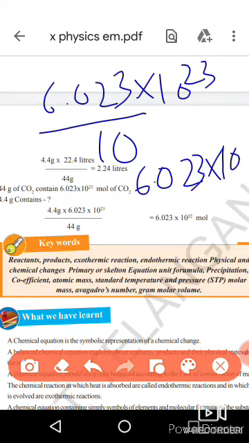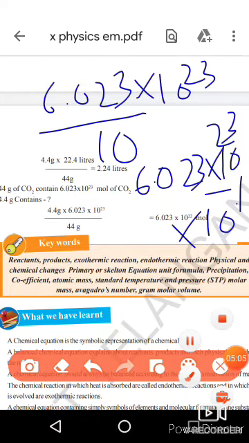When the bases are the same, powers are added; with minus, subtracted. So 23 minus 1 is 22. The answer is 6.023 into 10 to the power of 22.